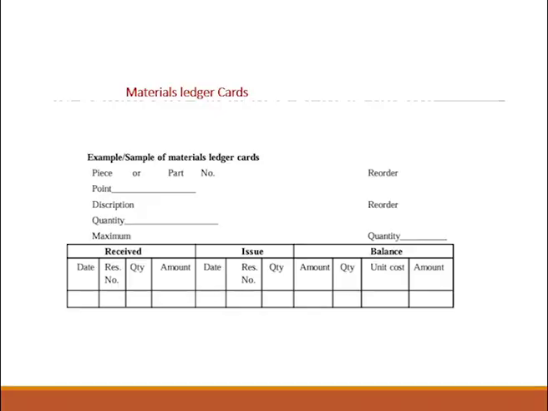Similarly, you can also have a material ledger card, where in a ledger card you will talk about the place or point at which you are recording the transaction. You describe the quantity, you describe the item, you describe the minimum and maximum quantity which is there. Then you talk about how much did you receive, how much did you issue, and what is the balance. So it is a simplification like that of a bin card only.